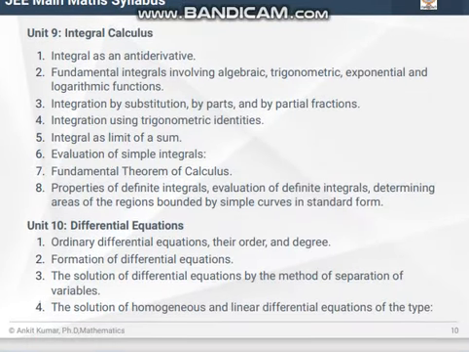In unit 9 we read integral calculus, and in this unit we read integral as an antiderivative, fundamental integrals involving algebraic, trigonometric, and exponential functions, integration by substitution, integration using trigonometric identities, integral as limit of sum, simple integrals, the fundamental theorem of calculus, and properties of definite integrals.